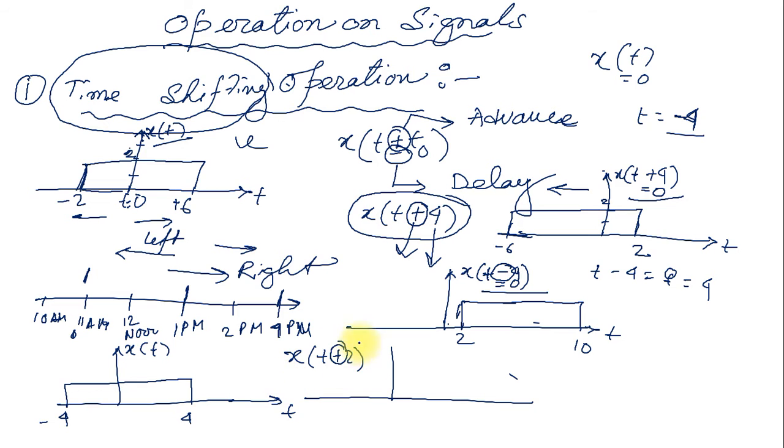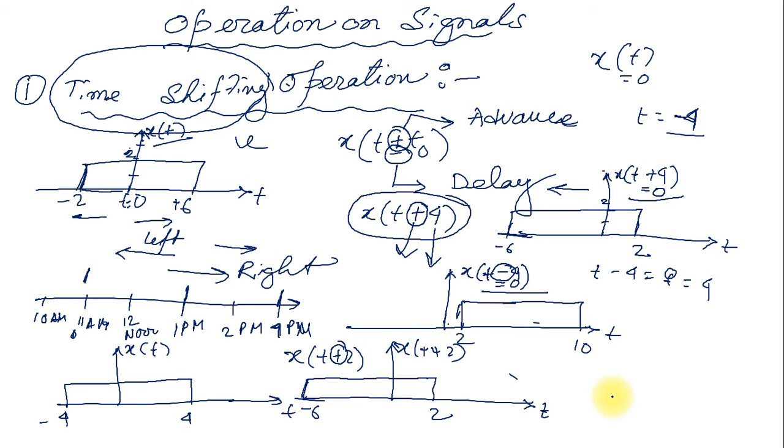How many seconds do I need to shift? If it is expressed in seconds, then we need to shift the signal 2 seconds more. So if it is minus 4, then I need to start the signal from minus 6. Minus 6 to plus 2, x of t plus 2.